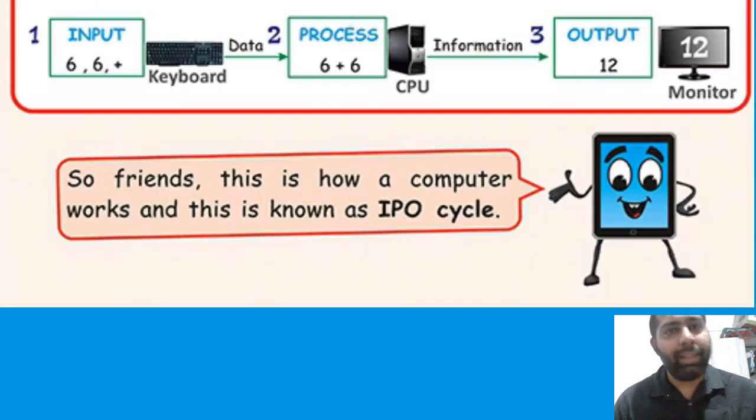Here the example is the sum of 6 and 6. So here the input we give is 6, first input, 6, second input, and the plus operator. Using this keyboard, we give the data and the CPU processes this information, 6 plus 6, and gives 12 as the final result that we can see on the monitor. So this is how a computer works, and that is called the IPO cycle, input process output cycle.